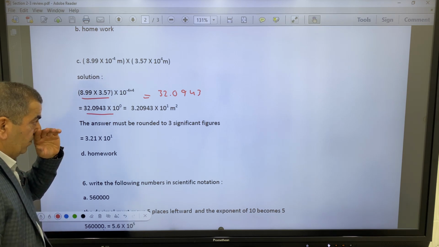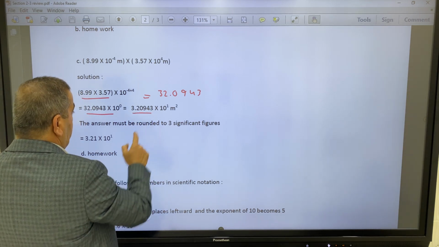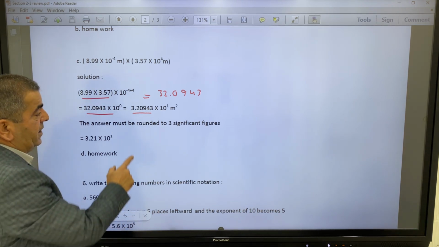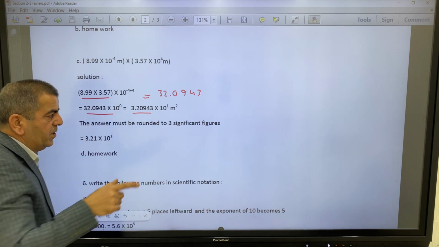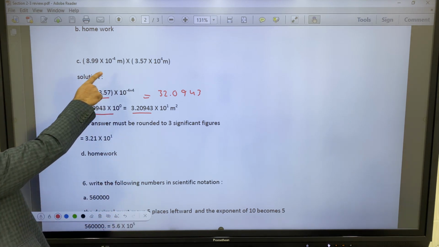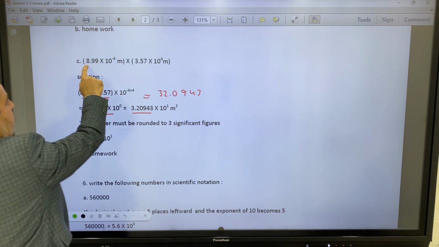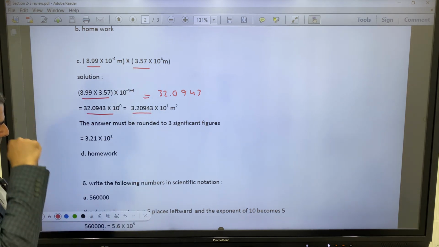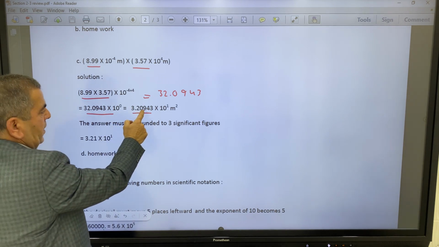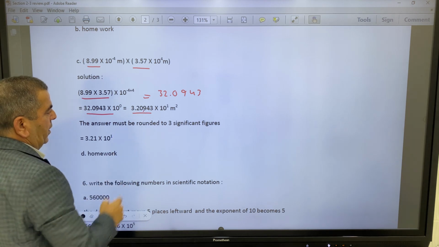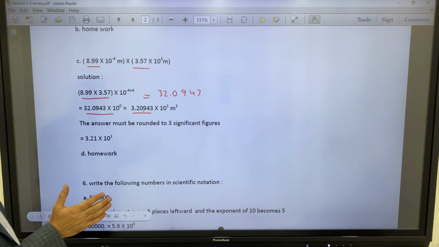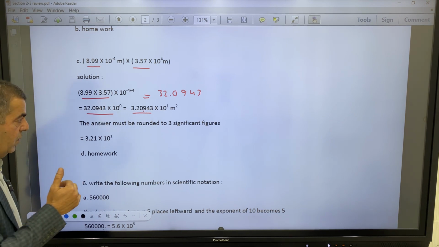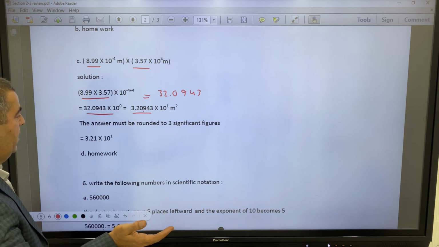Okay. Now, the result here must be rounded to a number of significant figures equal to the measurement that contains the least. We have three significant figures here and also three significant figures, so we must round until we reach this place. We have 9, so we add 1 to the left, because it's greater than 5.